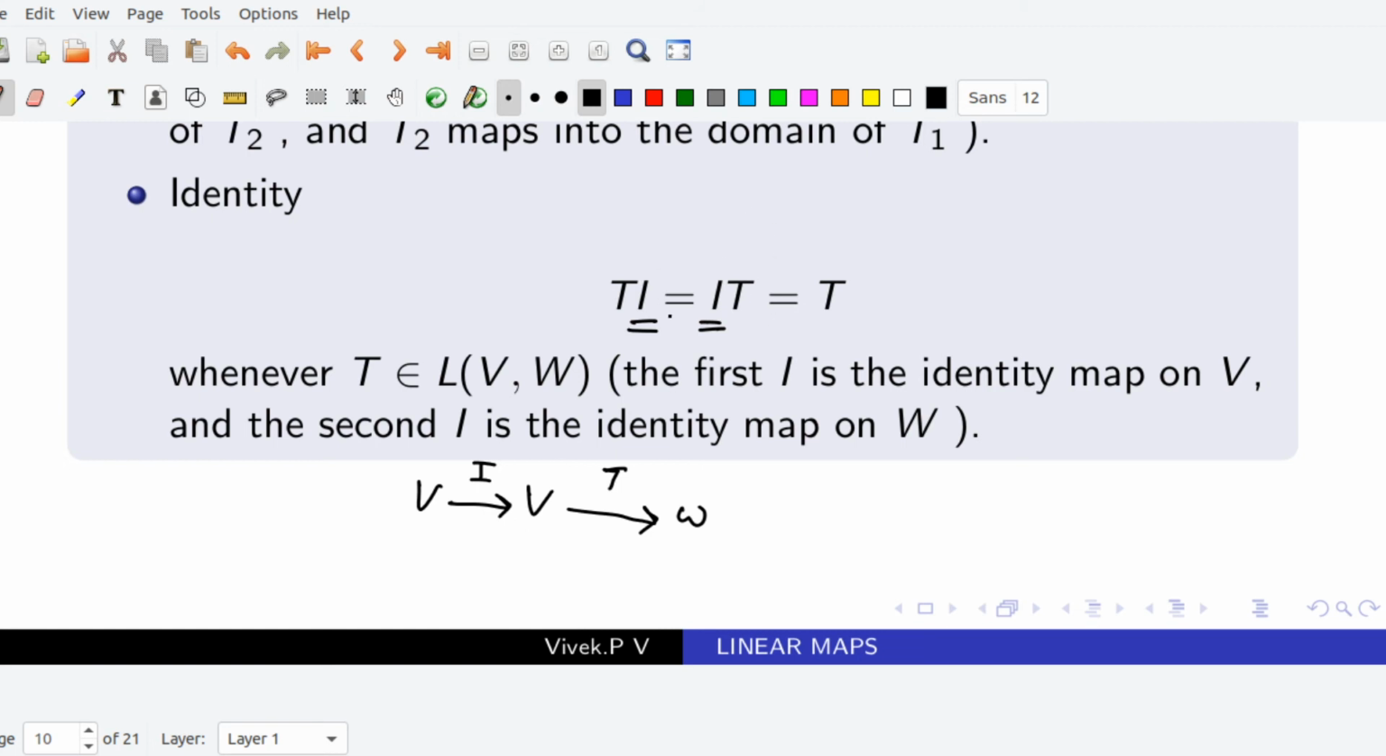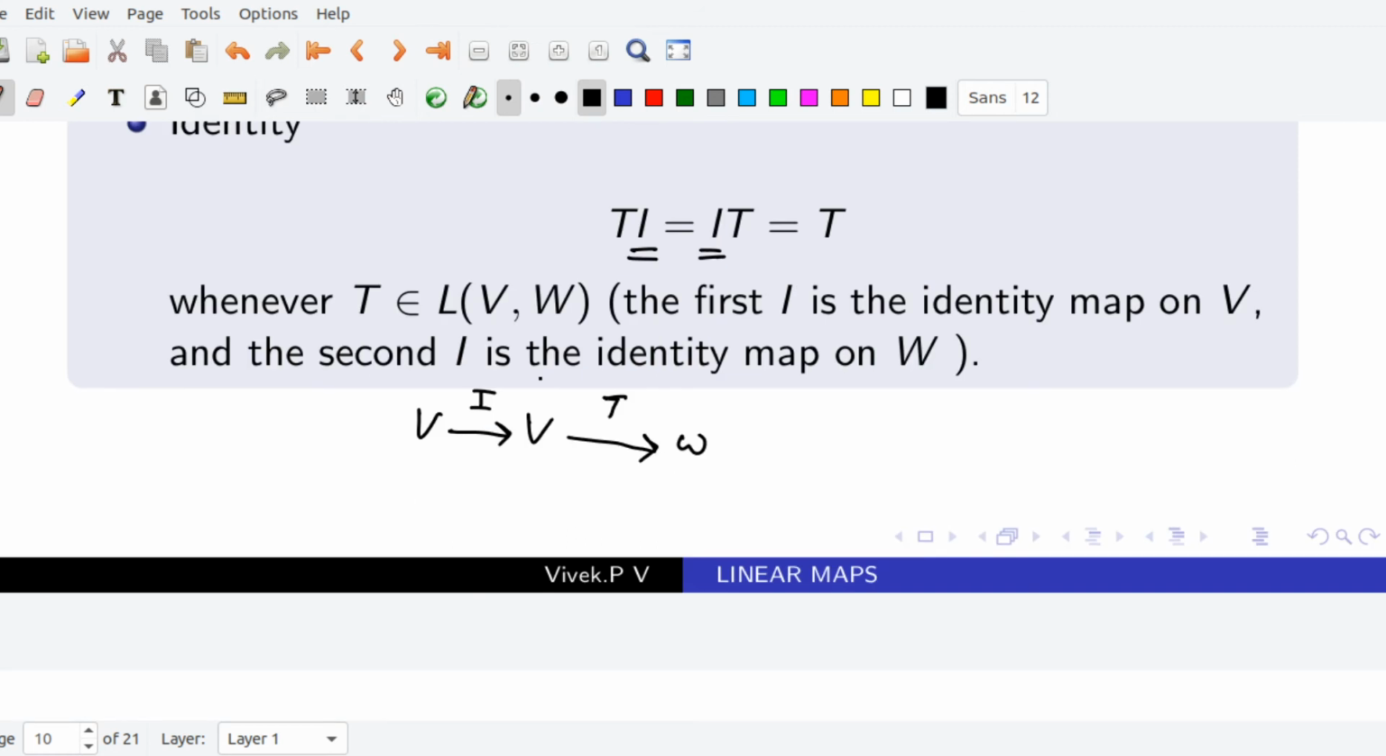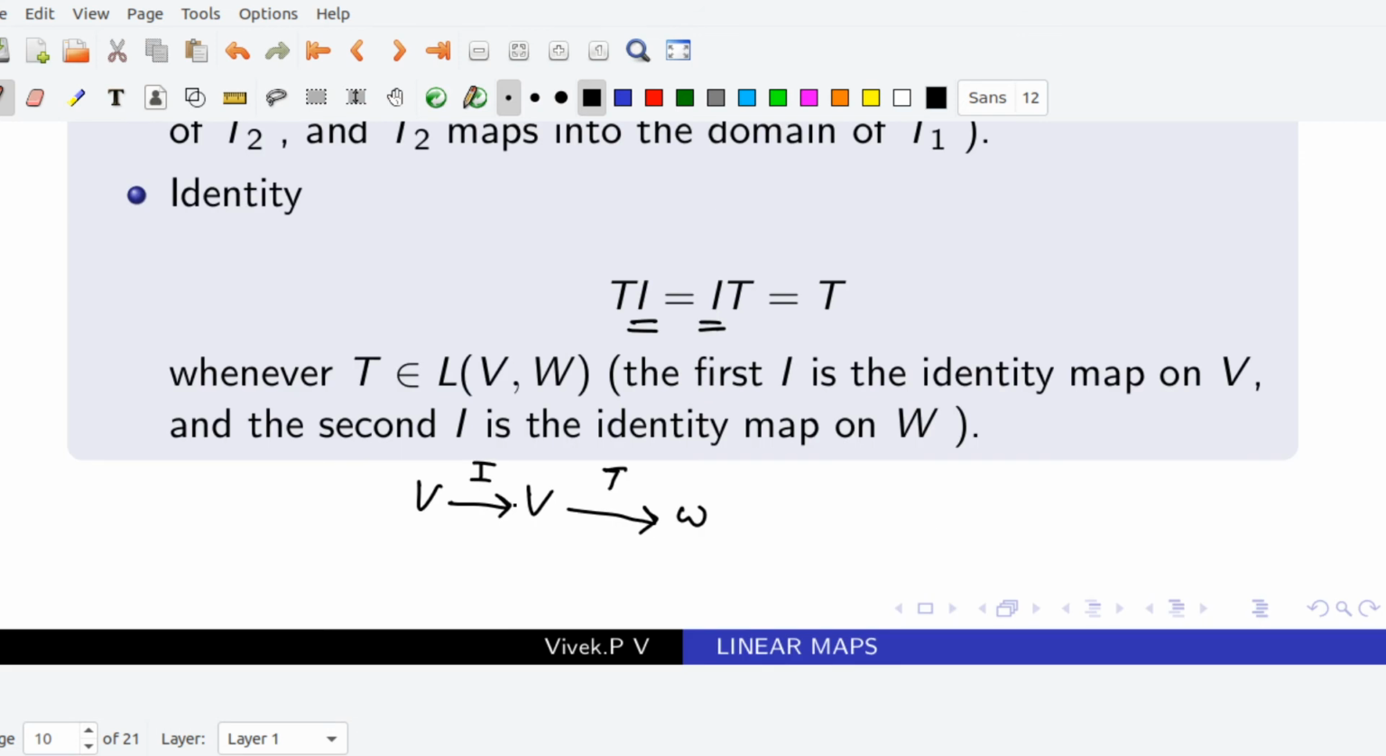In the second case, IT, the I should be the identity map on W, because otherwise we cannot define the multiplication. T is a map from V to W, so T takes elements from V to W. Then only can we apply I, so I should be an identity map from W to W. So the two I's are different: the first is the identity map on V, and the second is the identity map on W.